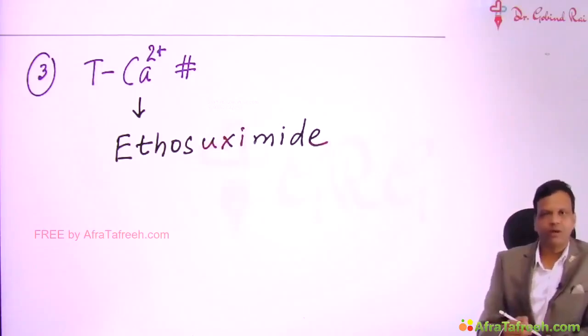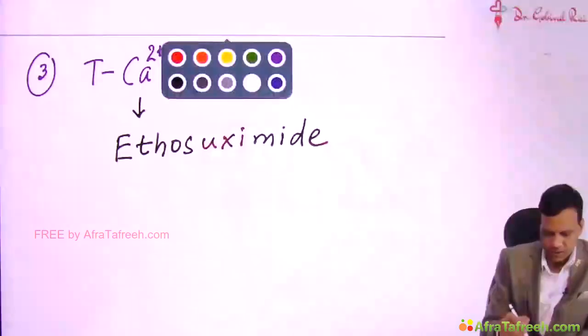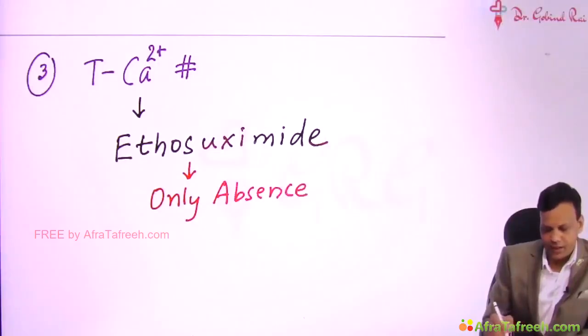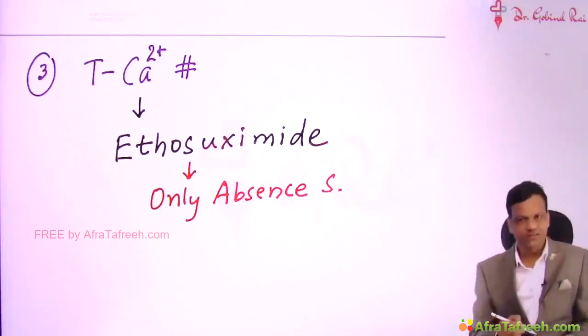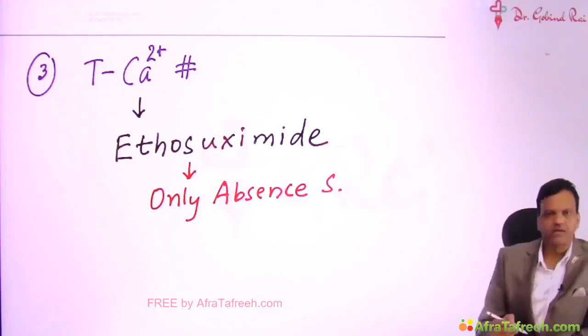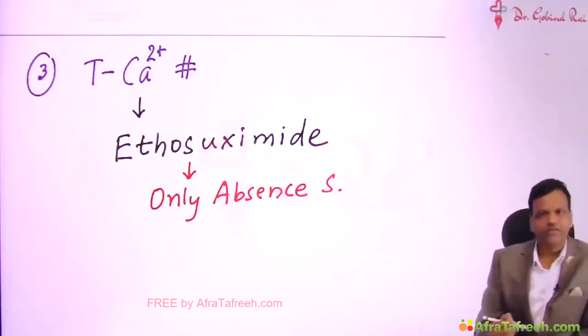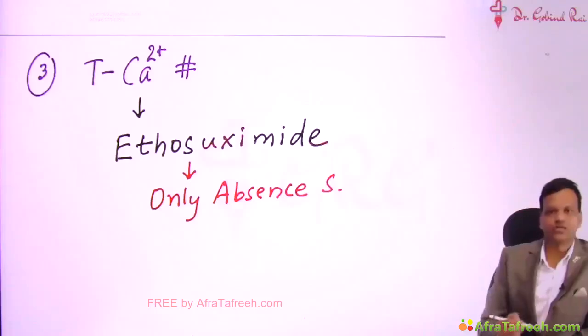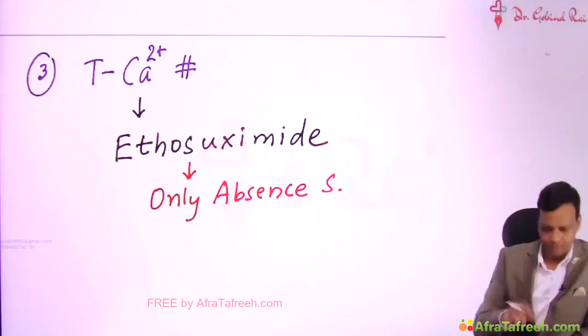Now, special things to remember about ethosuximide is, it is used only for absence seizure. It is a narrow spectrum anti-epileptic drug. It is not effective in any other seizure. So it is a first line drug for absence seizures. But if absence seizures are associated with subclinical other seizures, then ethosuximide is not preferred because it cannot treat other seizures. So ethosuximide only for absence seizures, not for any other seizure.